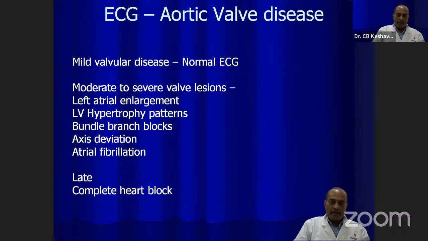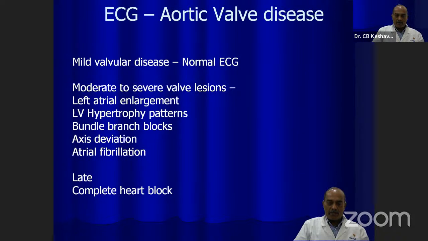So like in any mild disease, the ECG continues to be normal. Like in a small ASD, small VSD, no structural changes may occur in the heart, at least obvious structural changes. And therefore, the patient can have a normal ECG for several years when the disease is mild. In moderate to severe valve lesions, invariably some changes develop because of the higher pressures and higher work activity of the ventricle. We commonly see left atrial enlargement, left ventricular hypertrophy patterns, which are common to both systemic hypertension and aortic valve stenosis, that you have to distinguish by using echocardiogram.